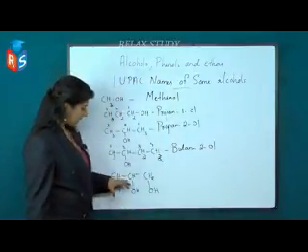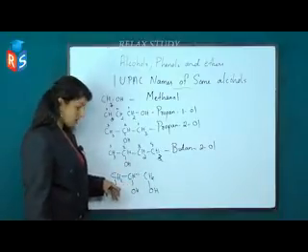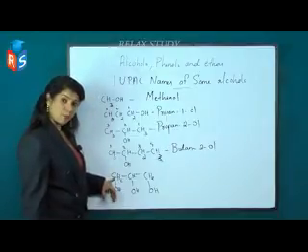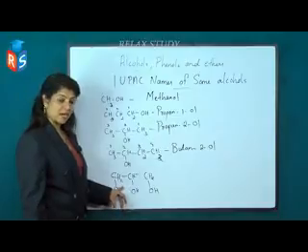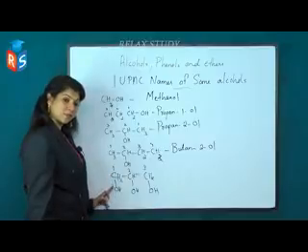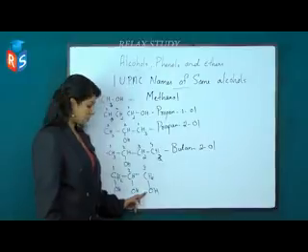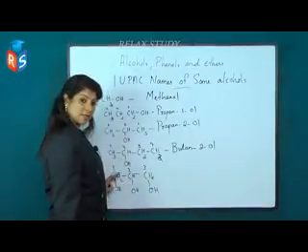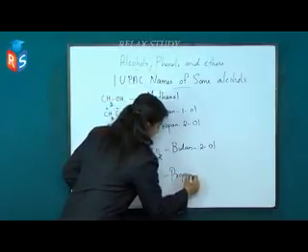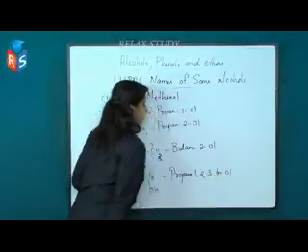Then the last one. You can see three carbon atoms, and each carbon atom possesses one OH group. This compound comes under trihydric alcohol, and the parent is propane with an OH group on each carbon atom. So 1, 2, 3. The first carbon atom possesses one OH, the second also, and the third also. So this is propane-1,2,3-triol.